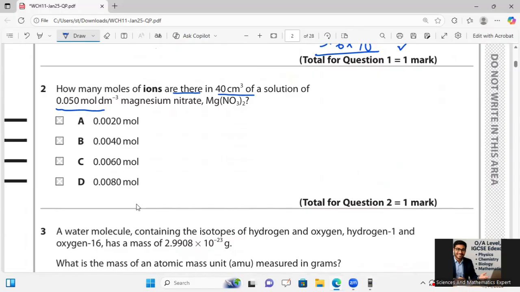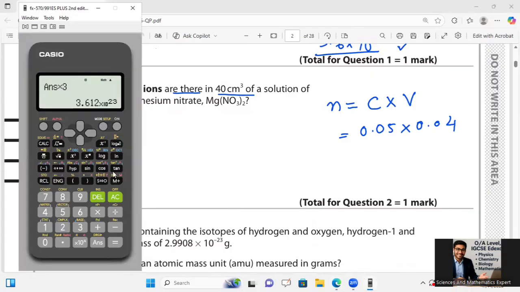First, we will have to calculate the moles according to the formula: number of moles is equal to concentration multiplied by volume. The concentration is 0.05, and the volume is in cm cube, so convert it into dm cube by dividing by 1000, giving 0.04.